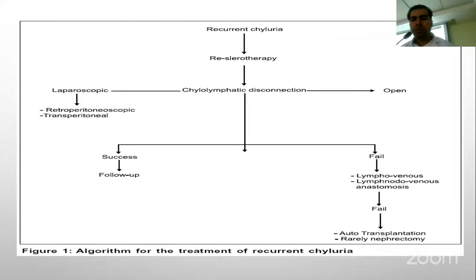This algorithm shows management of recurrent chyluria by resclerotherapy, which if it fails, is followed by chylolymphatic disconnection, which can be open or laparoscopic. If it also fails, then microvascular procedures are done, like lymphovenous and lymphonodovenous anastomosis. And if they also fail, then autotransplantation of the kidney and, rarely, nephrectomy is done.